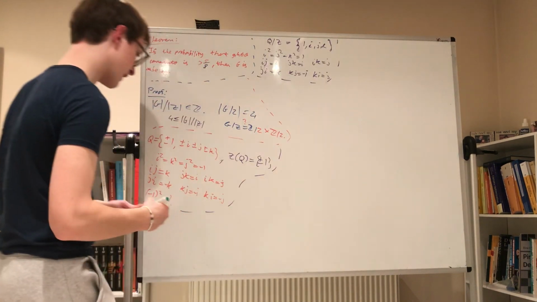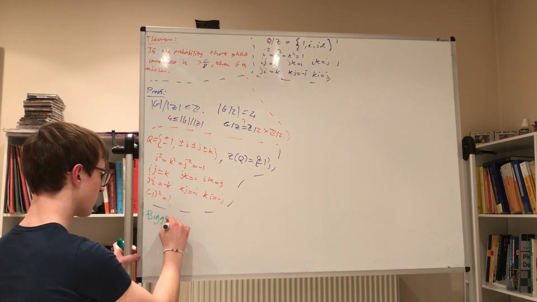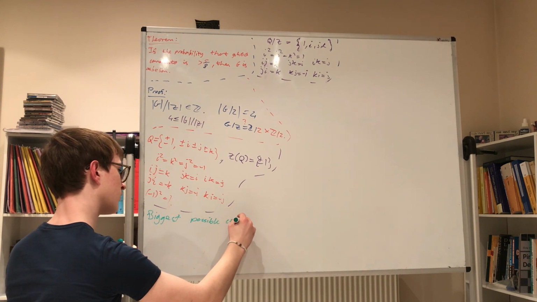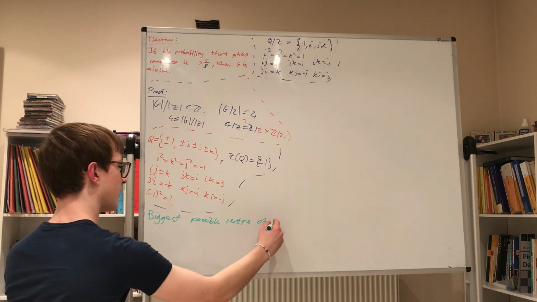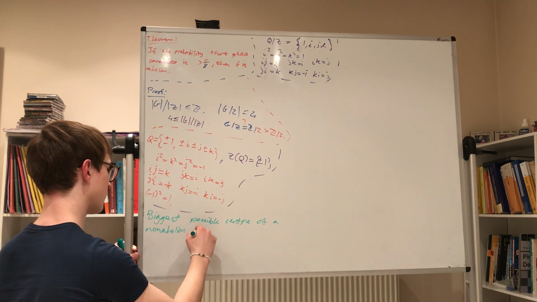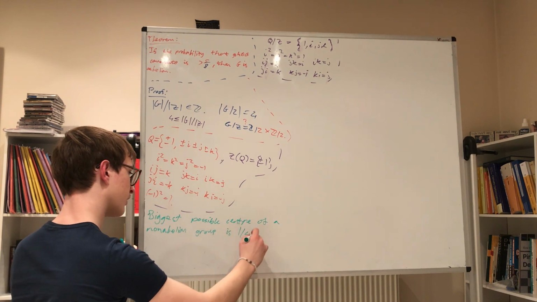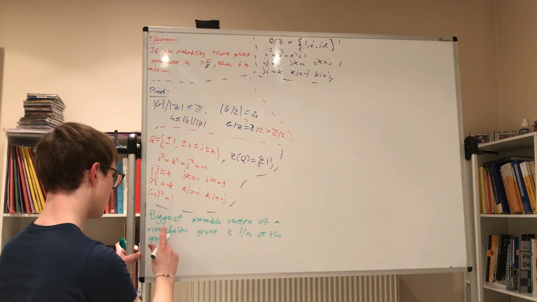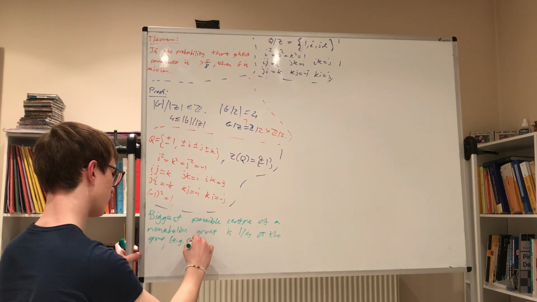Let's take stock. The biggest possible center of a non-Abelian group is 1/4 of the group, e.g. Quaternion group.